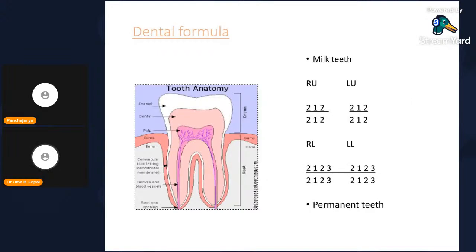So dental formula is one such question, or it may be asked for the MCQ. In milk teeth, right upper, right lower, left upper, left lower, 212, 212, 212, 212. Upper jaw, lower jaw, upper jaw, lower jaw. Total 10 in upper jaw, total 10 in lower jaw. 212: 2 incisors, 1 canine, 2 molars. Here 2123: 2 incisors, 1 canine, 2 premolars, 3 molars. Like that on right side and left side. So it is 16 in upper jaw and 16 in lower jaw for the permanent teeth.